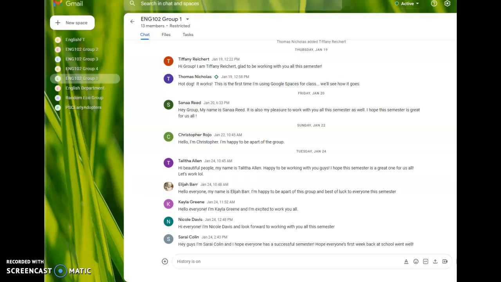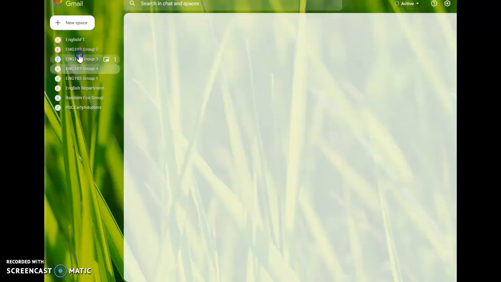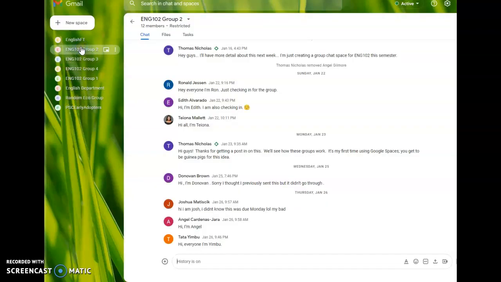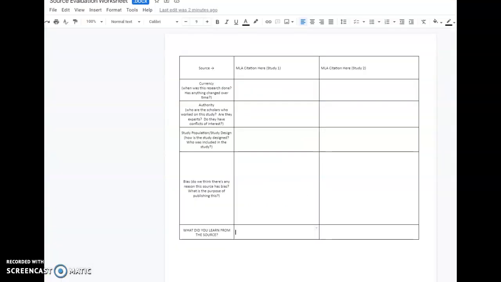Each group I've got a Google Chat for. You have all posted in it, said hello, all of those sorts of things. That's fantastic. Thank you for doing so. This is a good opportunity to use that Google Chat group. If you fill in a couple boxes on this grid, you might go into chat and say, hey, I filled in a couple boxes. What's everyone else's timeline this week?